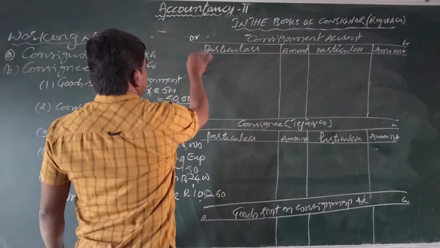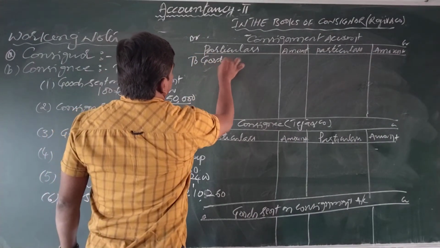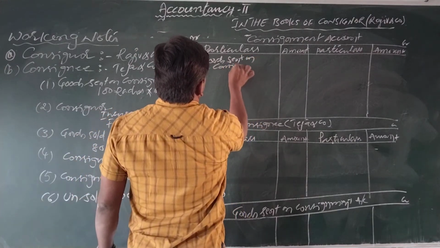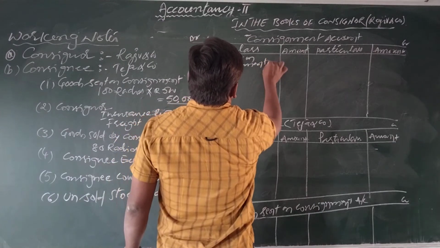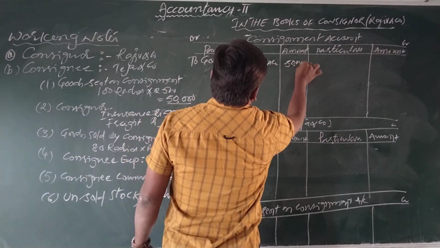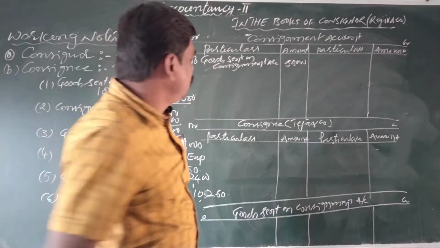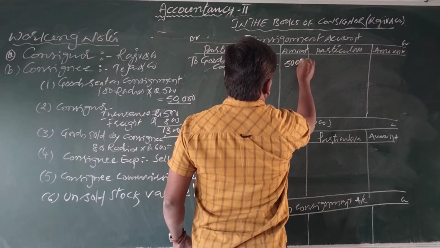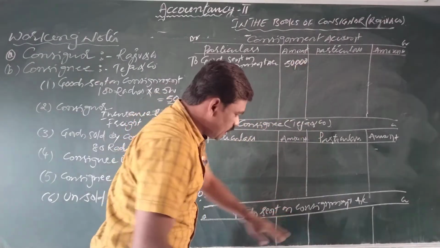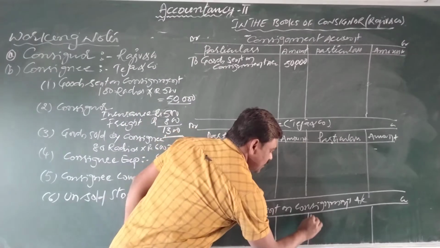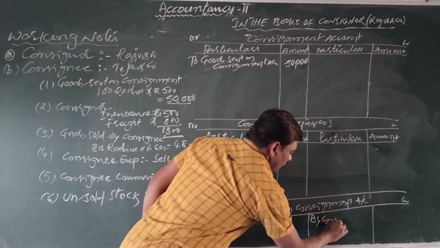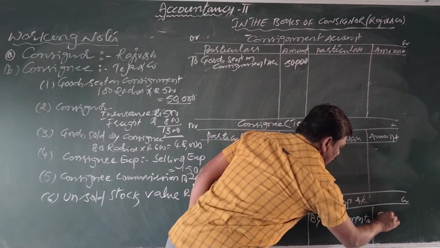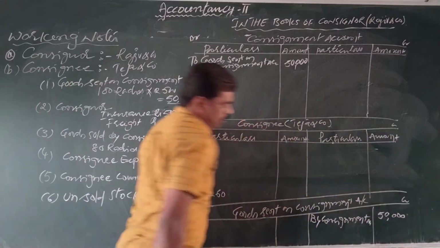The first one, goods sent on consignment account, amount 50,000. Okay, students. And come to the goods sent on consignment account, the third account, on the credit side, by consignment account, amount 50,000.